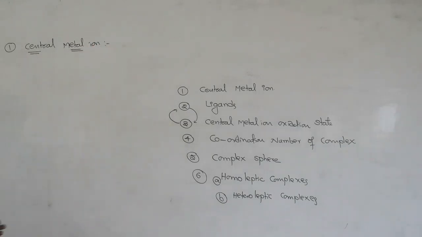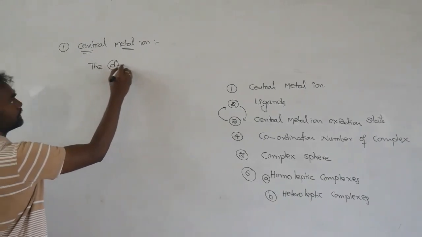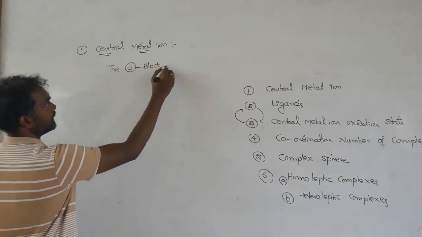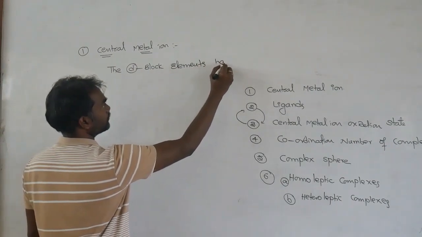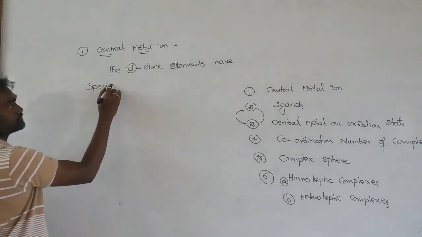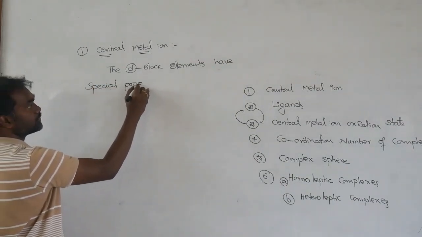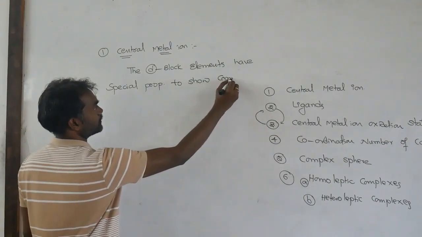See, the D block elements have a special property to show complex compounds.